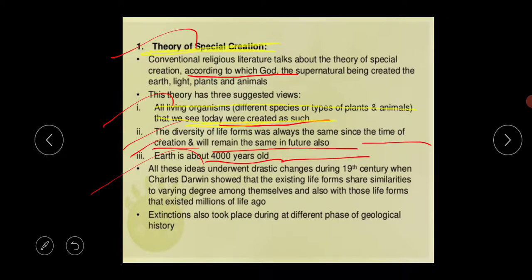All these ideas underwent drastic changes during the 19th century when Charles Darwin showed that the existing life forms share similarities to varying degrees among themselves and also with those life forms that existed millions of years ago. Extinctions also took place during different phases of the geological history.